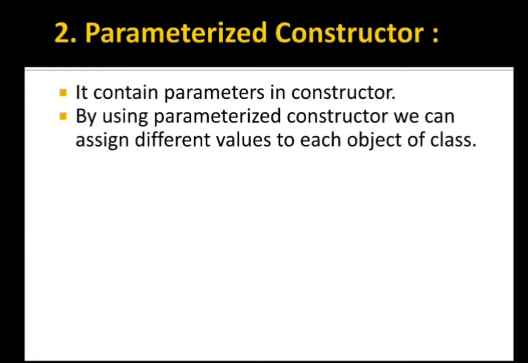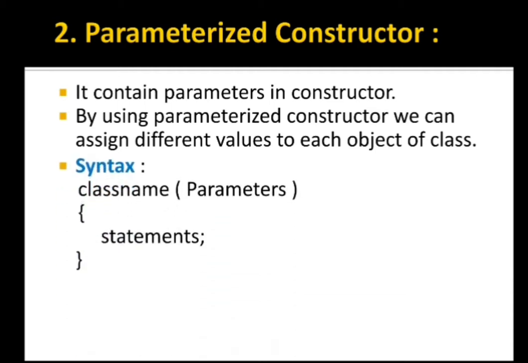Next, by using a parameterized constructor, we can assign different values to each object of a class. Means with the help of a parameterized constructor, we can have different sorts of values, and different values are to be provided to different objects. And how we are going to do that, I am going to explain with examples.